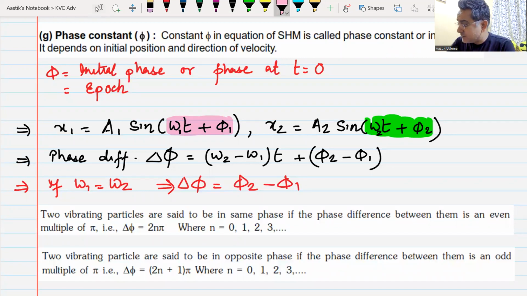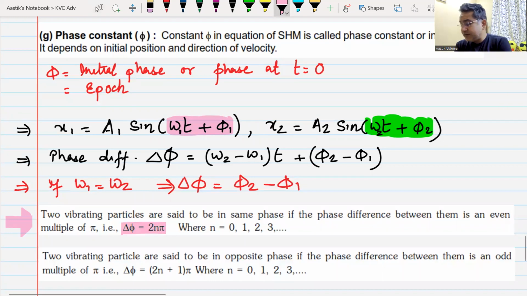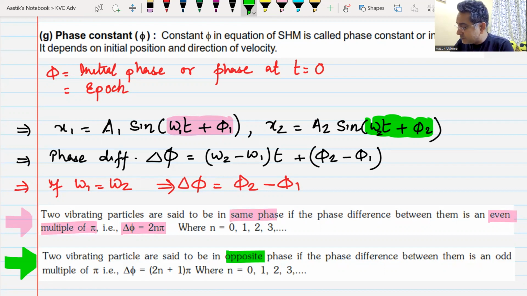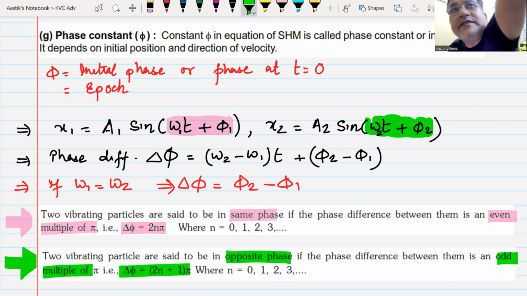When the phase difference between two particles, delta phi, is an even multiple of pi, we call them to be in the same phase. If it is an odd multiple of pi, we call them in the opposite phase. And remember, this is a very important consideration: phase difference, same phase and opposite phase.